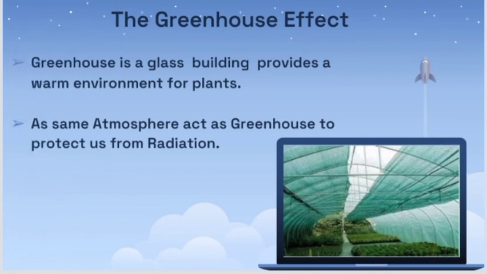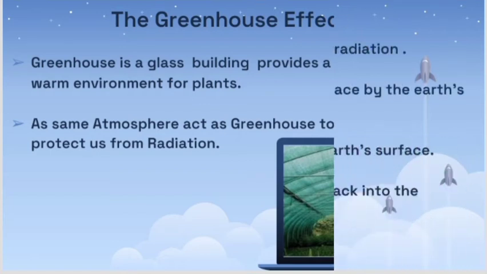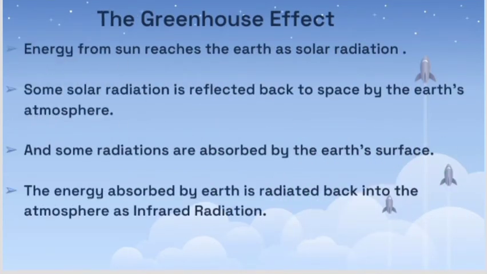Greenhouse effect. A greenhouse is a thing which helps to protect plants. For example, if you have seen nurseries, there the nursery plant saplings are covered with a green color sack or a sheet to protect them from radiations. That is called a greenhouse. In the same way, the atmosphere protects the earth like a greenhouse. So this is called the greenhouse effect. I'll show the picture and then I'll explain it to you.